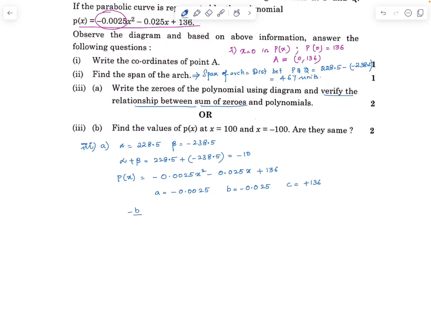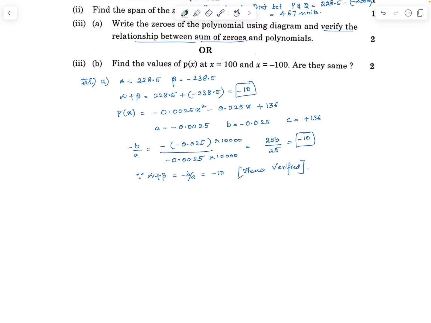Minus b by a is equal to minus of minus 0.025 divided by minus 0.0025, which gives us minus 10. Alpha plus beta is minus 10 and minus b by a is also minus 10. So the relationship is verified.